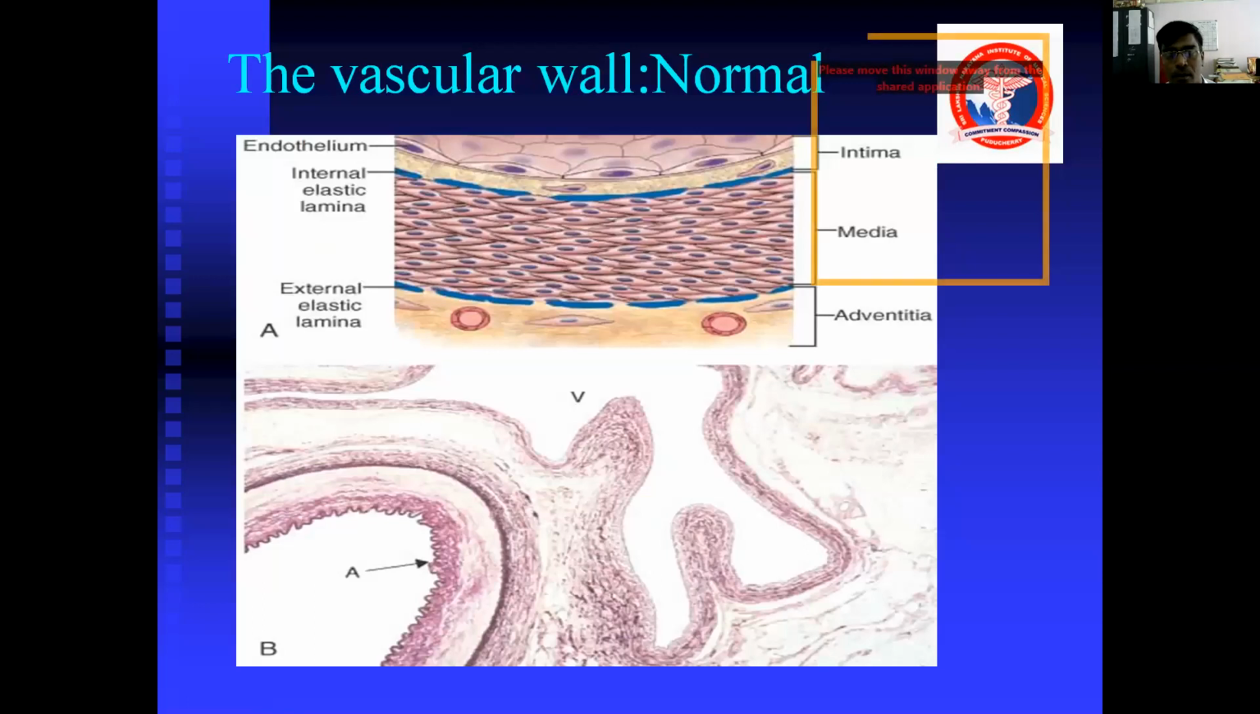Before going to pathology, here is a gist of the normal vascular wall. It has three layers: intima, which is the innermost layer; media, the middle layer; and adventitia, the outer layer. It also has an internal elastic lamina and an external elastic lamina. The innermost layer is called the endothelial layer.